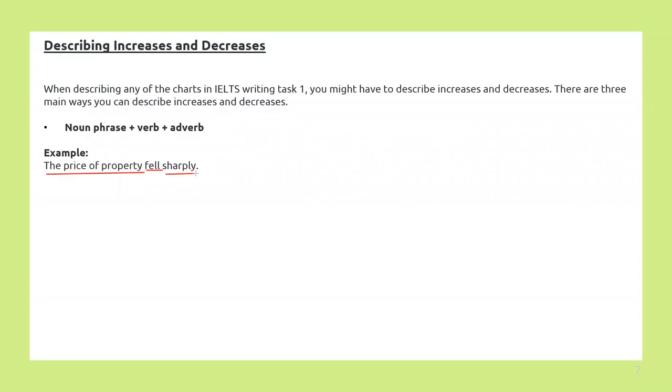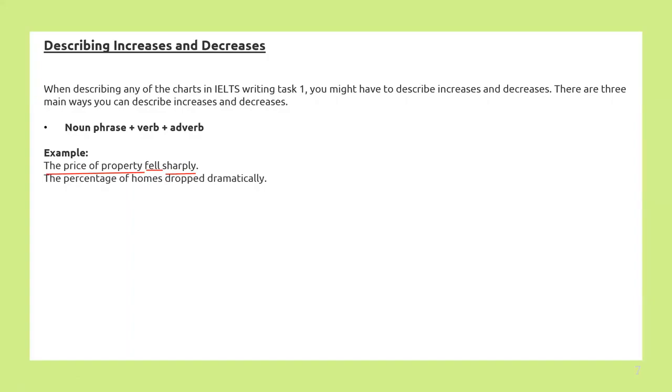So it is a good idea. You can change it somewhat. You can use a variety of verbs and a variety of adverbs depending upon what you are describing, right? This is something fell sharply, so it is a decrease, right? Then the second example is the percentage of homes dropped dramatically.